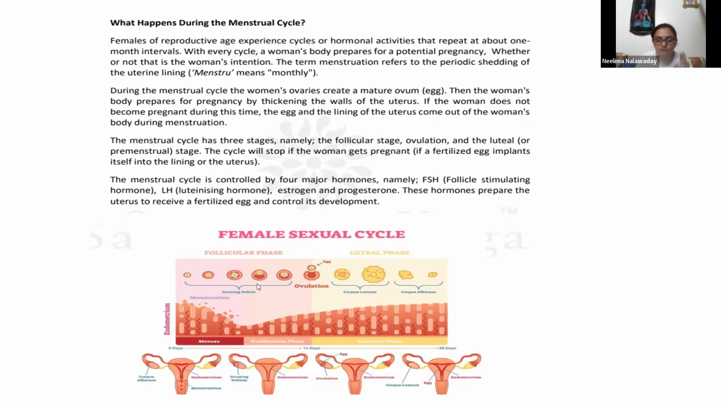The first 2 hormones, follicle stimulating hormone FSH and luteinizing hormone, are important in the first phase and are produced by the pituitary gland. And estrogen and progesterone are produced by the ovaries.